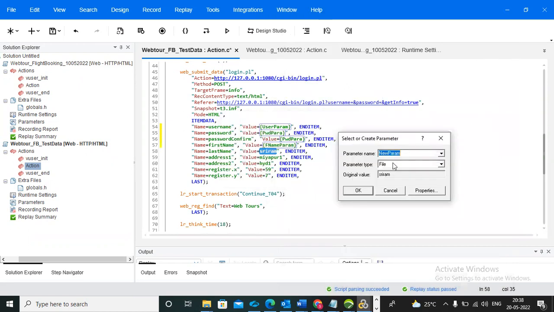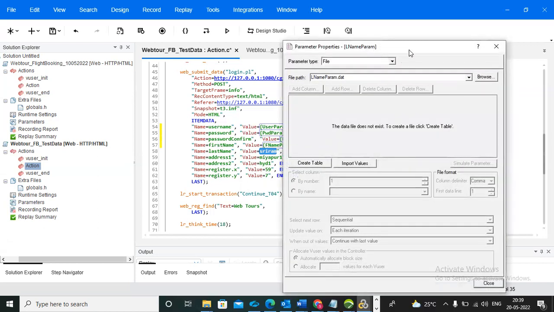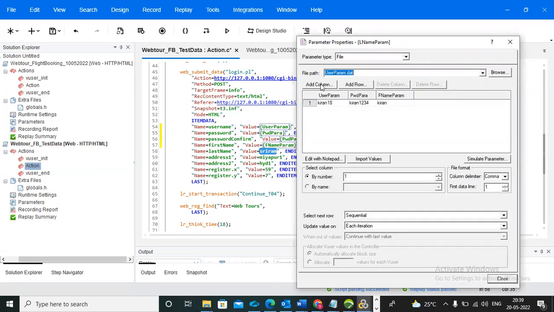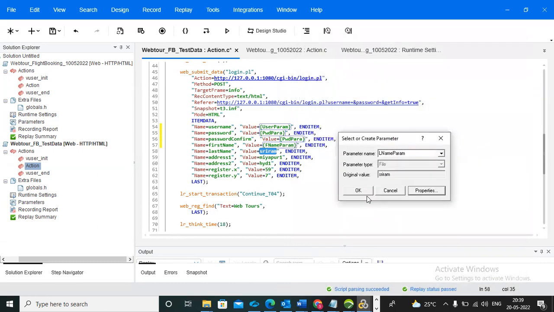So which value are we doing now? Last name. I'm not telling it as creatable because all will be text format. That is why we are selecting the parameter type as file only. And now you need to select user param and click on add column. And I added the last name column. See, here it came. And by name you need to select last name param. And here, which one? Username param. And click on close. And click on OK.